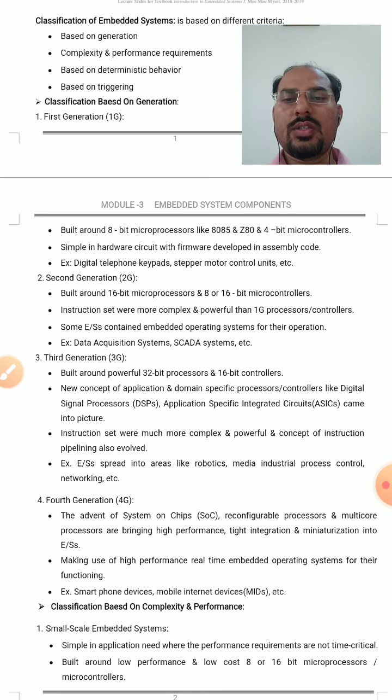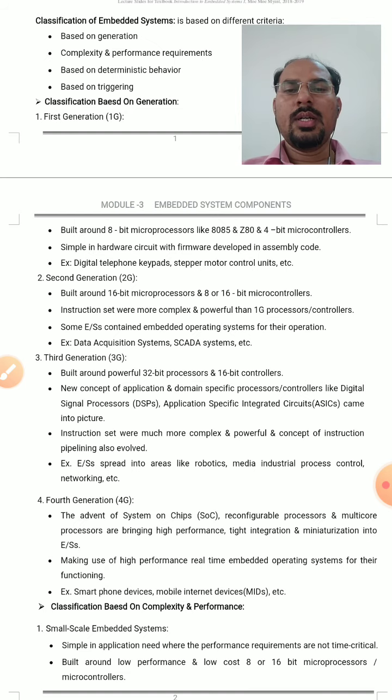Next is the fourth generation. Here come the system on chips. System on chip means everything will be present on a single IC. For example, a microprocessor or microcontroller will be there, along with some amount of RAM and some amount of ROM. There will be a number of IO ports. There will be timers, counters, serial communication ports, and many features, all included in a single IC, which is called a system on chip.